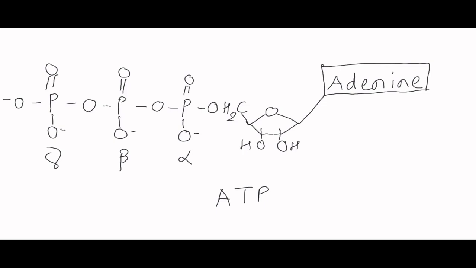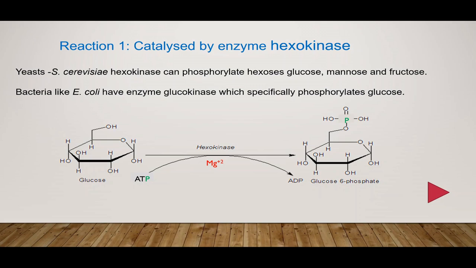You can see here that all the phosphates have negatively charged oxygen, and hence, so as to stabilize ATP, magnesium, which is a divalent cation, associates with ATP forming Mg-ATP complex. This is the reason why in the previous slide you can see that magnesium ion is required for this particular reaction.